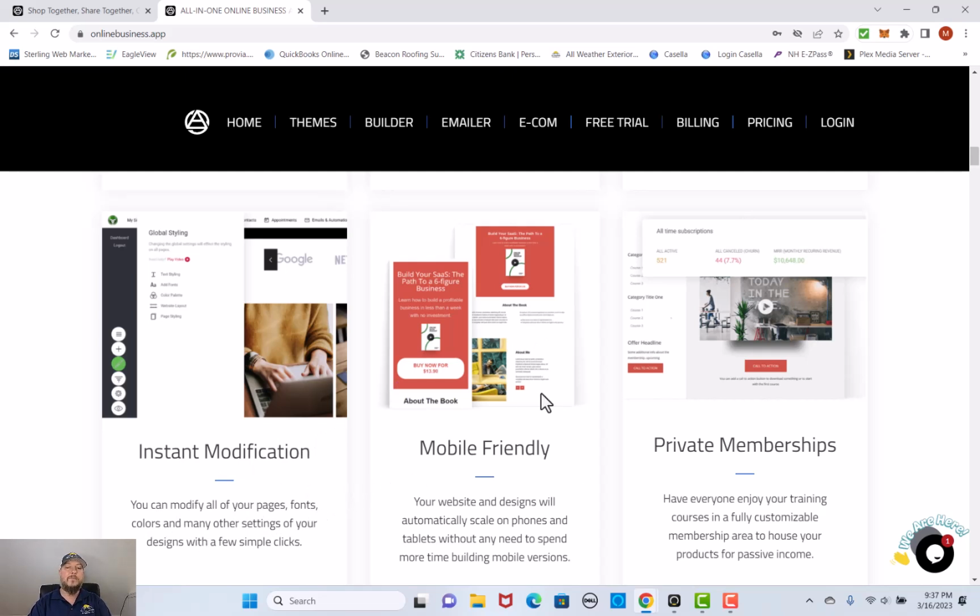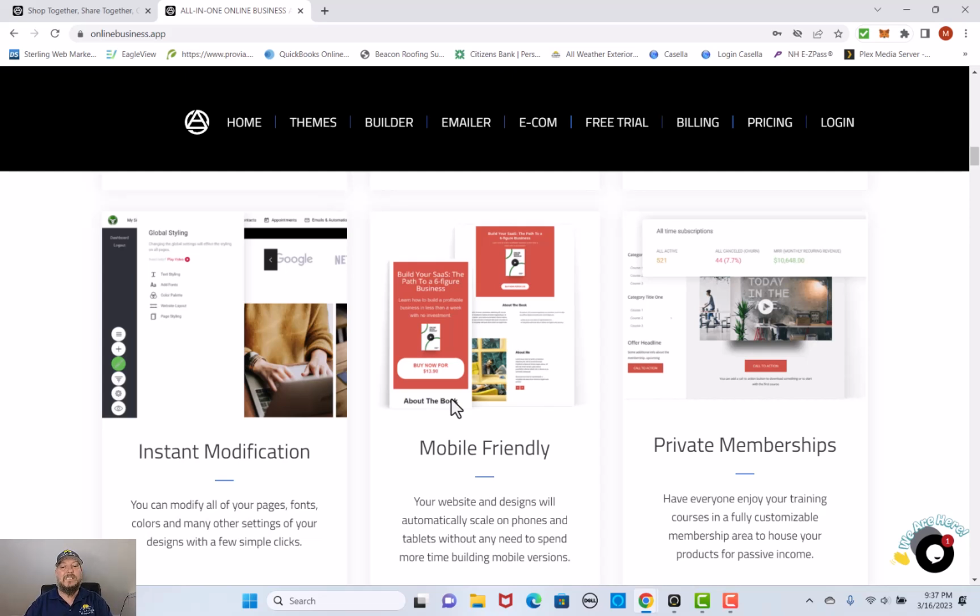And here's one of the most important things. Everybody is talking on these things today. Everybody's on their cell phone. In fact, your cell phone costs almost more than your computer costs these days. So this app and software is already mobile friendly. You do not have to do anything to it.